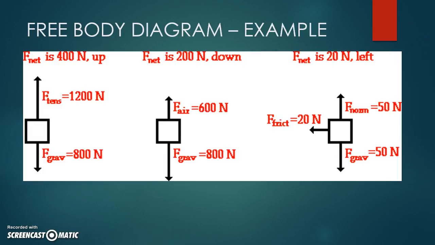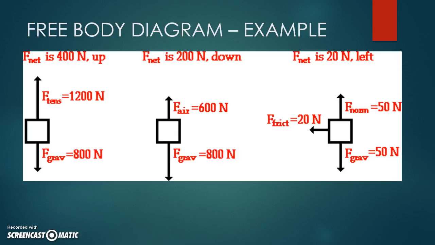So here are some examples. If I have an object hanging by a rope, and the force of tension is 1,200 newtons, and the force of gravity pulling downwards is 800 newtons, then the net force will be 400 newtons upward, 1200 minus 800. And guess what? That object is going to accelerate in the direction of the net force, so it's going to be moving up.